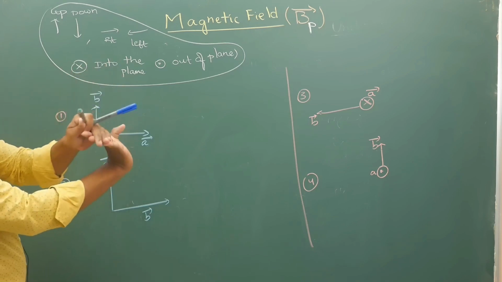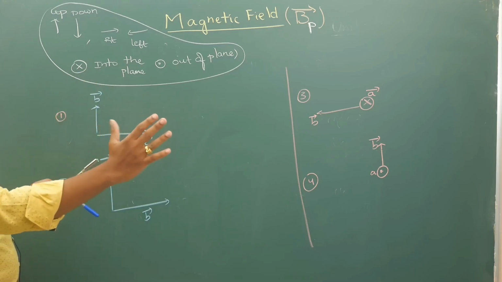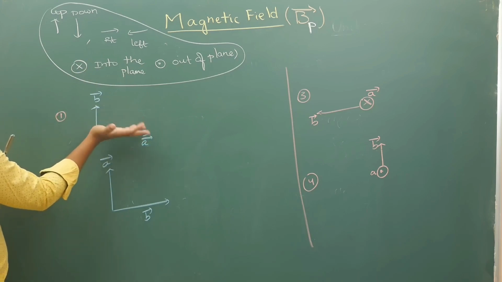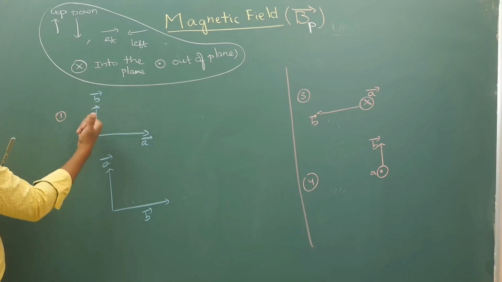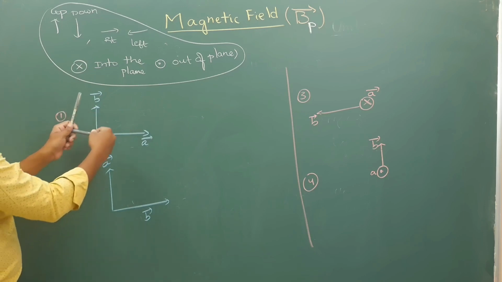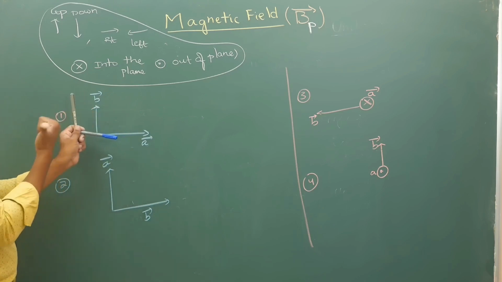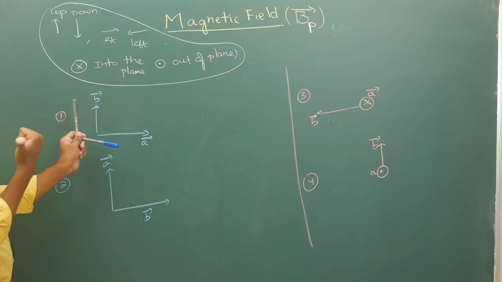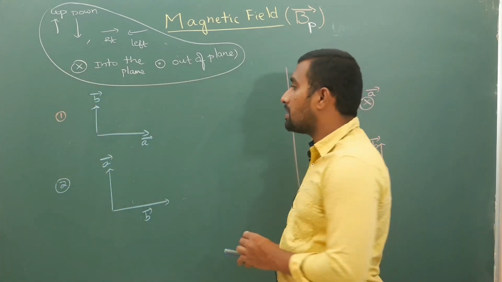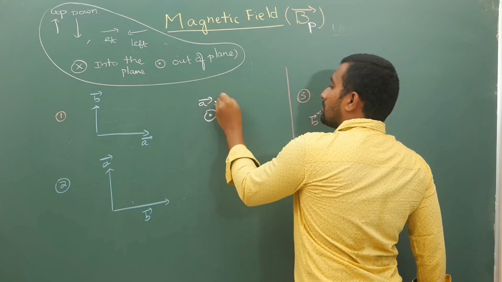You cannot bend it the other way. Because this angle is 90 degrees, this is the smaller angle. So if you are curling from A to B like this, my thumb is pointing out of the plane. So the direction of A bar cross B bar is out of the plane.